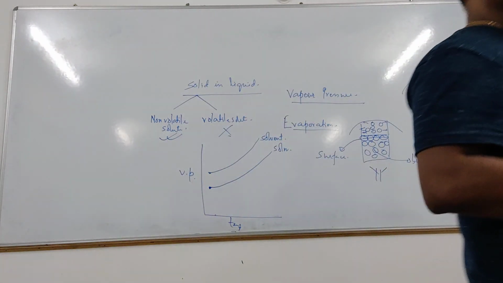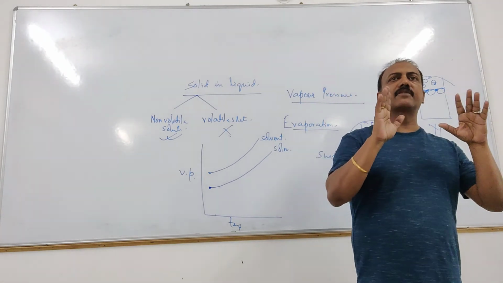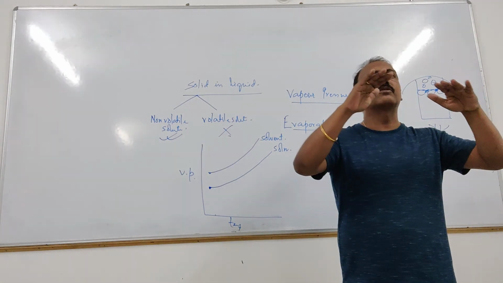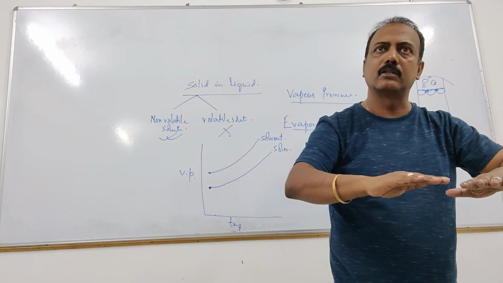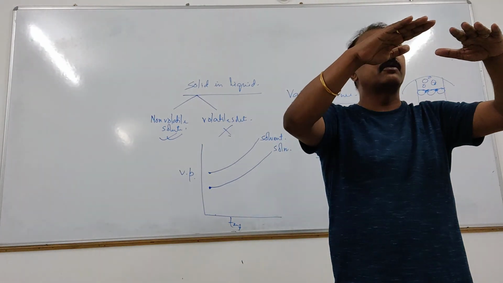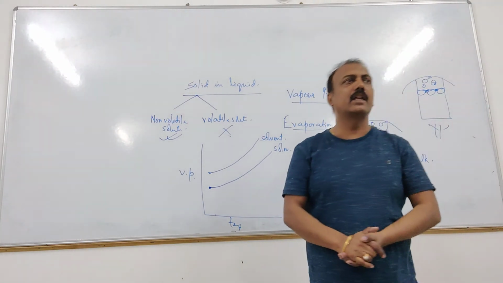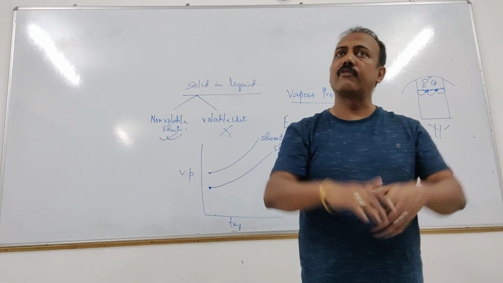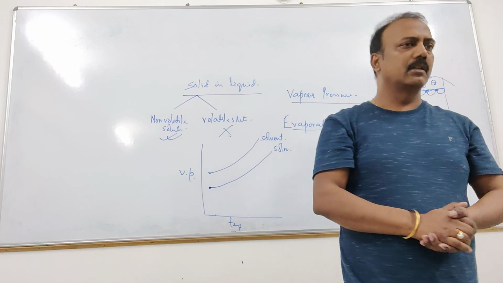Did you understand what is vapor pressure? How the vapor pressure is varying with temperature? And what is happening to the vapor pressure of the solution of non-volatile solute? The vapor pressure is lowered. Whatever was the vapor pressure of the pure solvent, as we add the non-volatile solute, the vapor pressure is lowered. This particular phenomenon is called lowering of vapor pressure, which will start next day. Lowering of vapor pressure for the non-volatile solute. Is it clear? Okay.